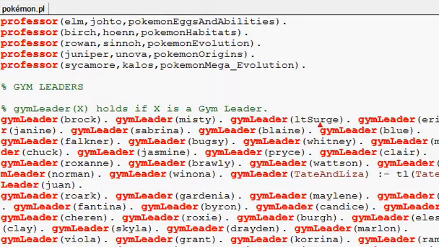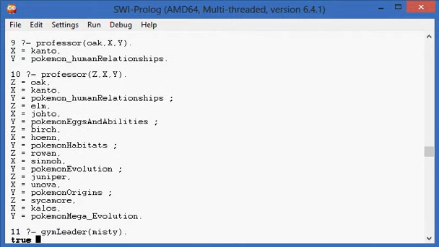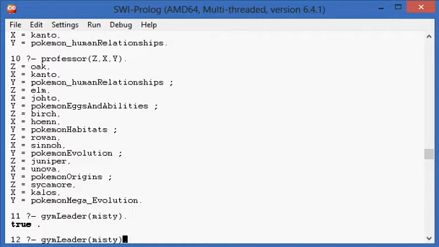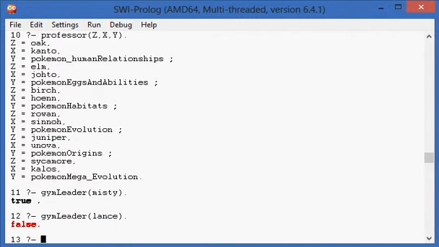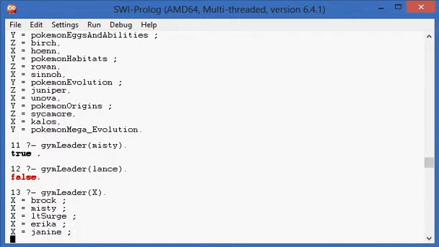So let's say we've heard Misty's name, or you want to see. So who is this Misty? Is she a gym leader? Yes, she's a gym leader. Is Lance a gym leader? No, not quite. Who are all of the gym leaders? Brock, Misty, Lieutenant Surge, Erica, Janine.